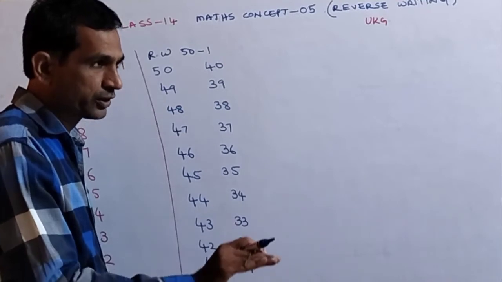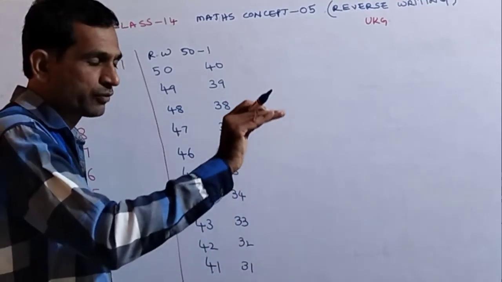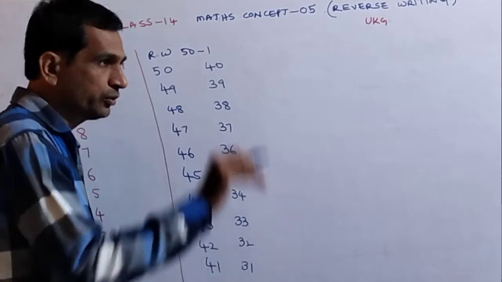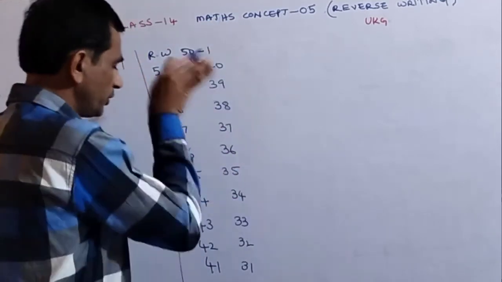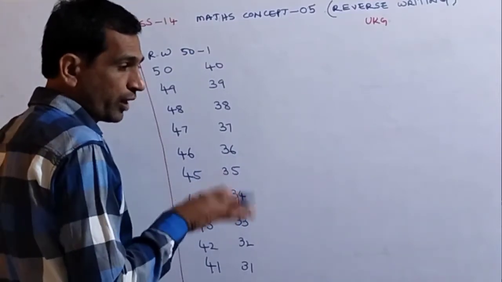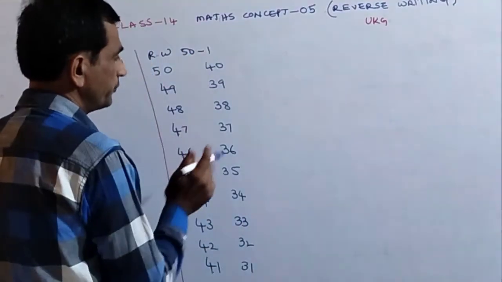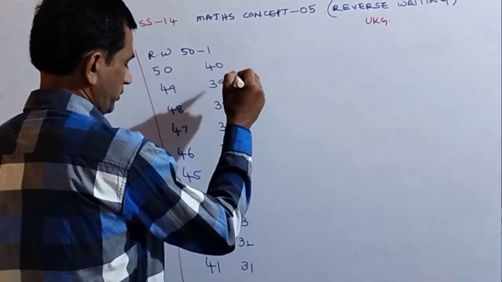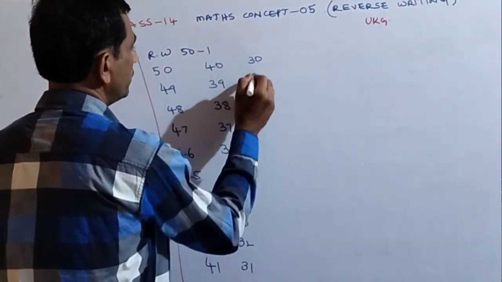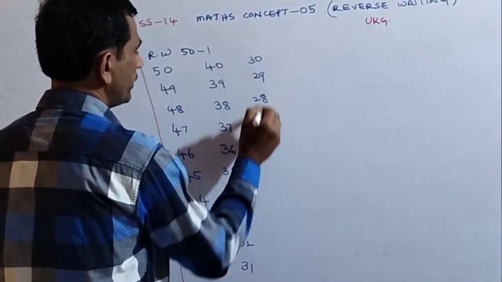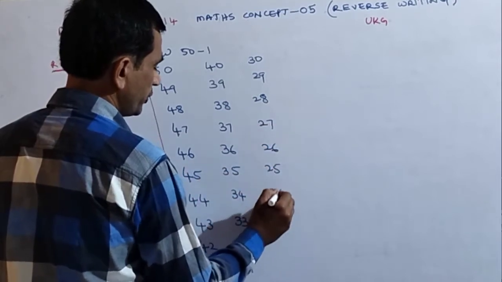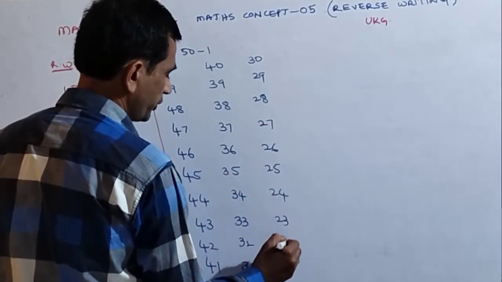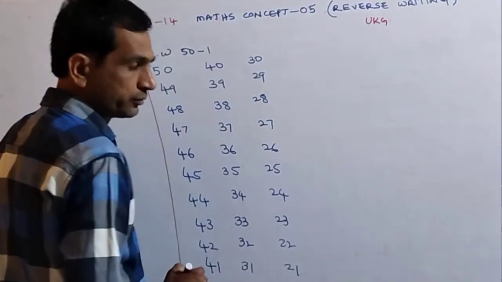Now we are writing from large value to small value. Next, 30, 29, 28, 27, 26, 25, 24, 23, 22, 21.